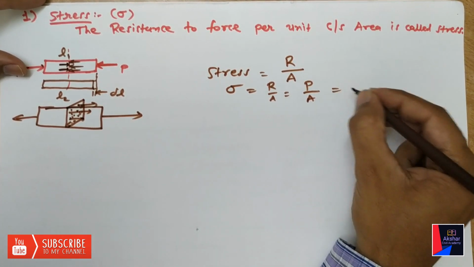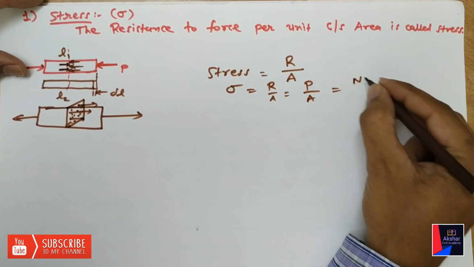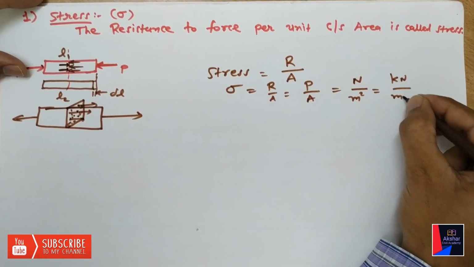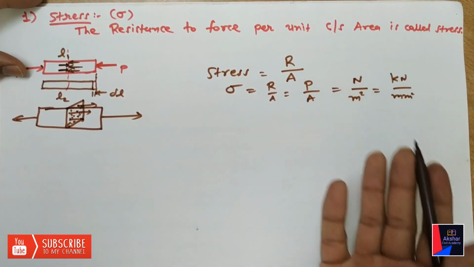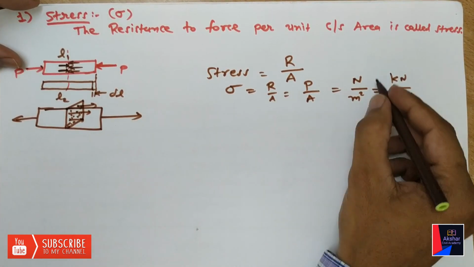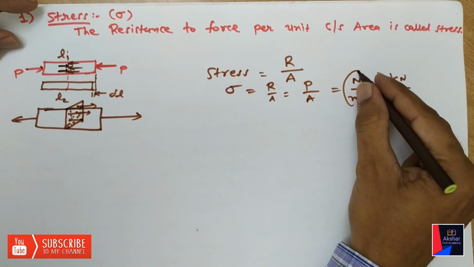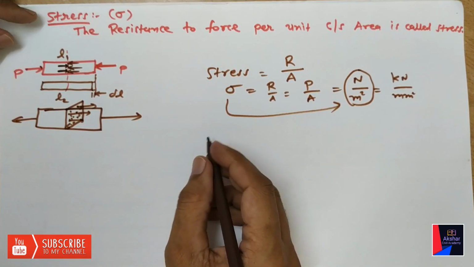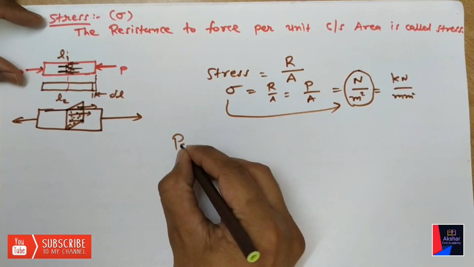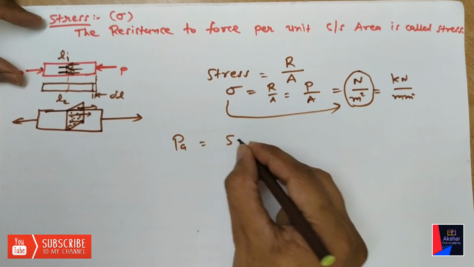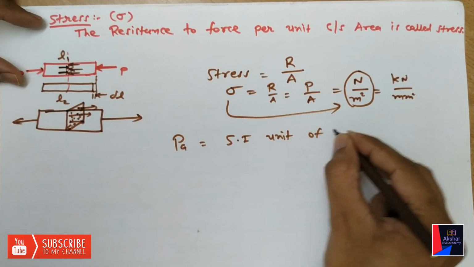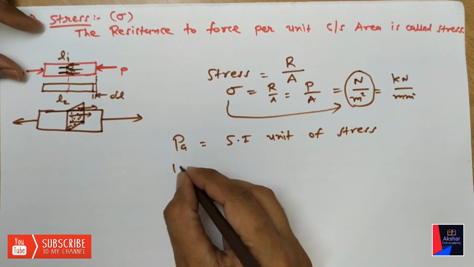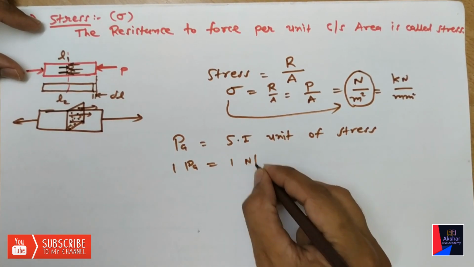Normally, the unit of force will be Newton, kilonewton, whatever, and area in meter square, mm square, so kilonewton per meter square, kilonewton per mm square, Newton per mm square, whatever. Newton per meter square is basically the unit of stress. And in SI system, the unit of stress is Pascal. So Pascal is the SI unit of stress. 1 Pascal is equal to 1 Newton per meter square.